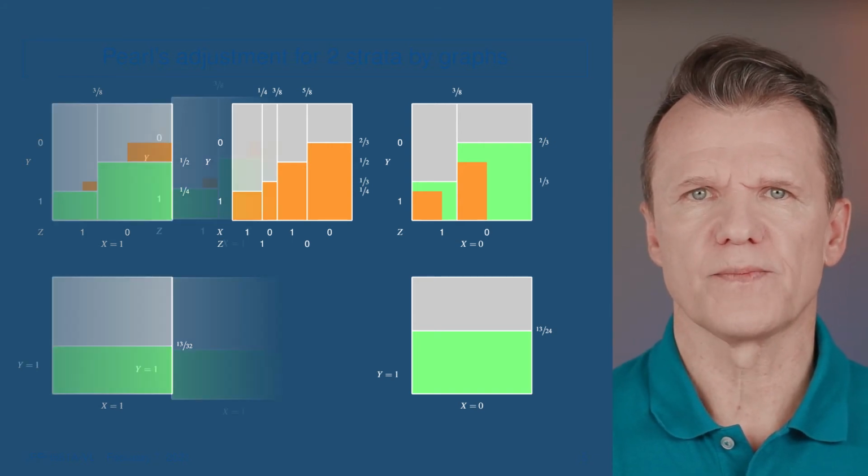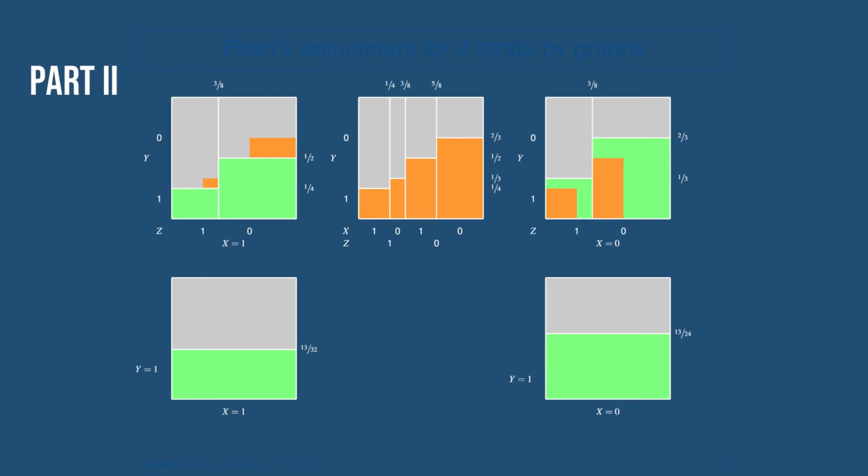Here's part 2. We project the outcome probability that the treated would have experienced had they been untreated. For this, we take the outcome probability in the control group and apply it to observations in the treatment group. And we do this in each stratum. And then we average the projected probabilities over the strata. That was the mosaic plot on the left.